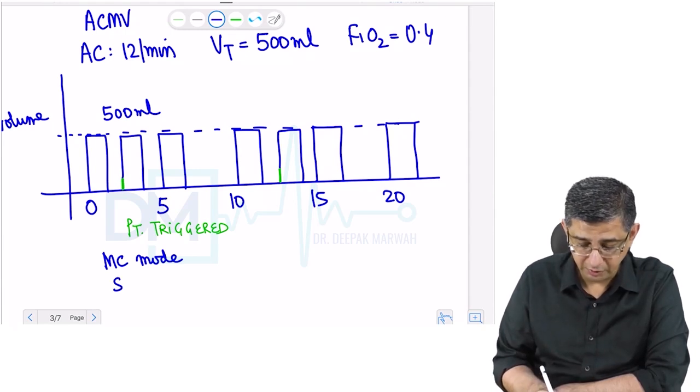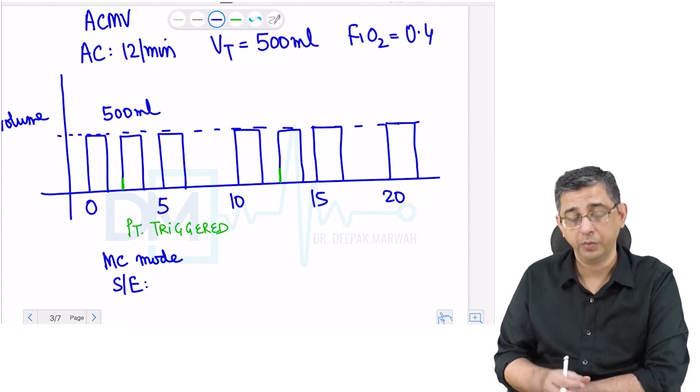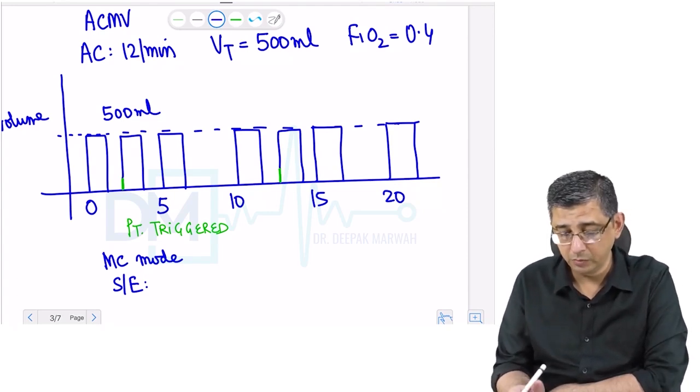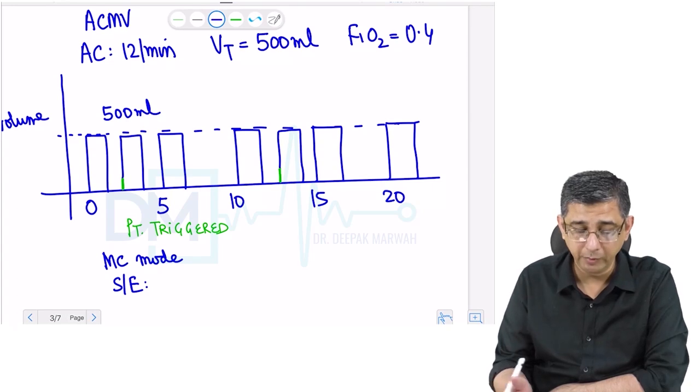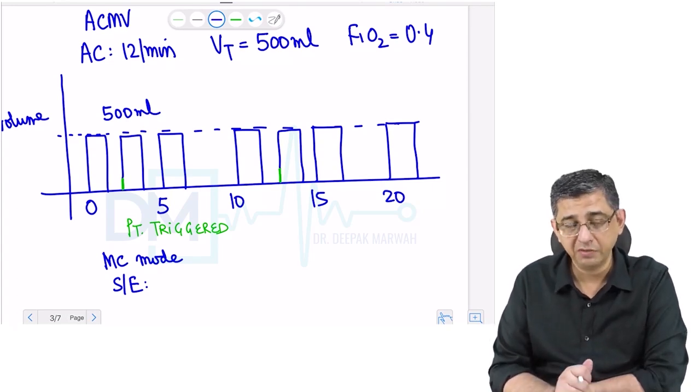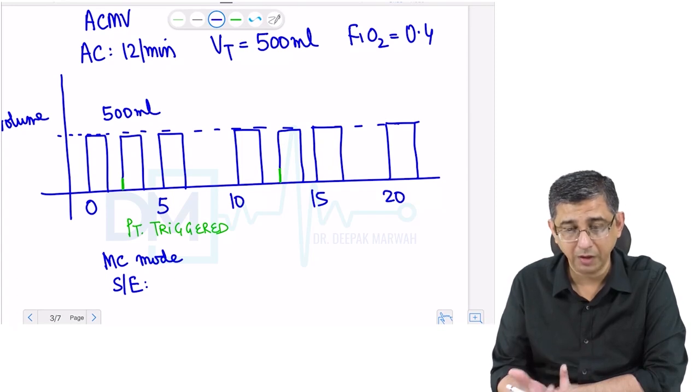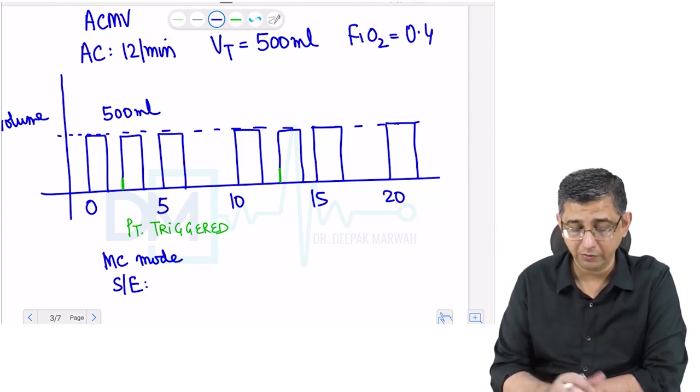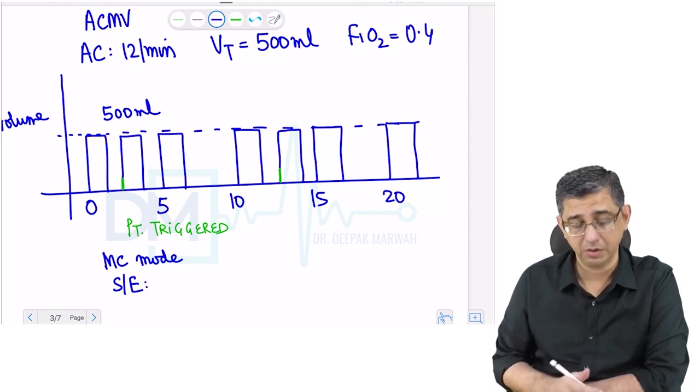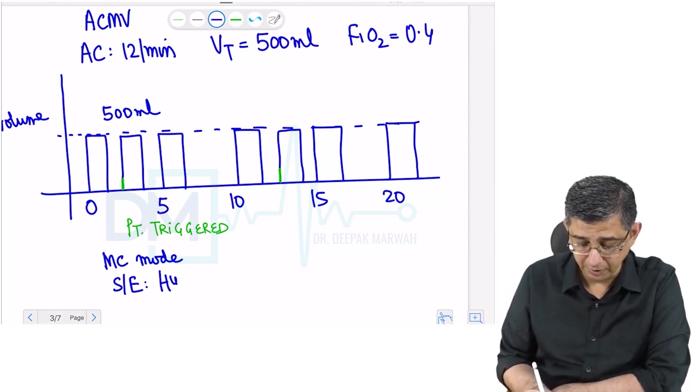However, there is a disadvantage of this that you are noticing, which is that the breathing rate of the person can be much more than what you actually wanted. Like I wanted him to breathe only every 5 seconds, but in between, because of the spontaneous breathing effort on the part of the person, the ventilator was also kicking in and was assisting the person. So the patient will be having hyperventilation.